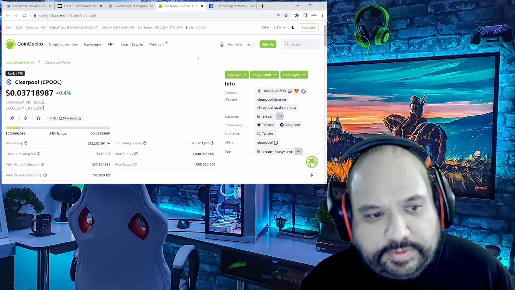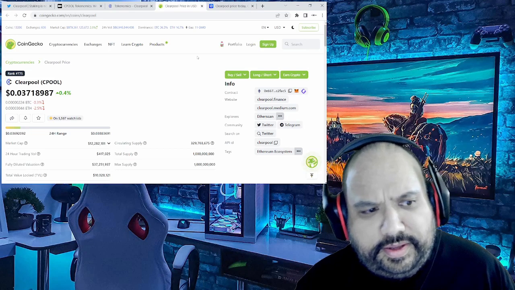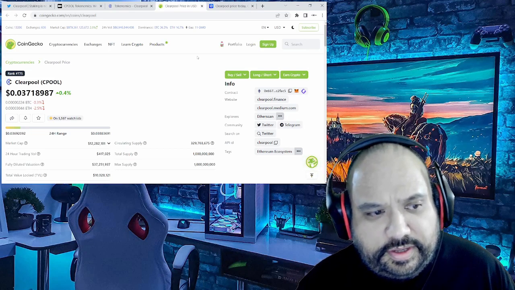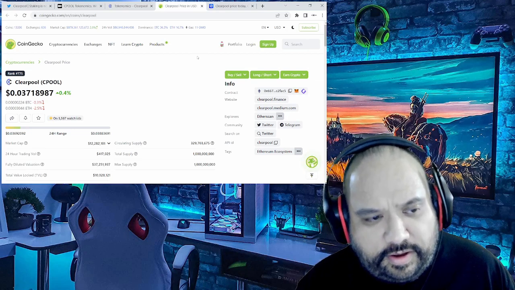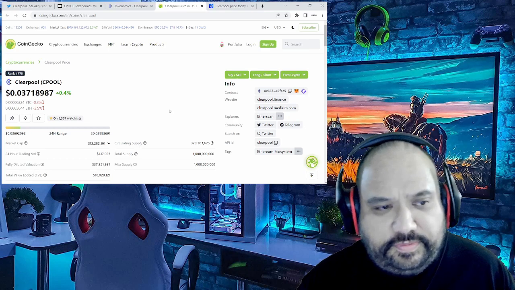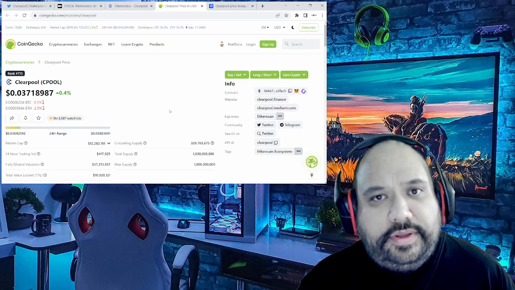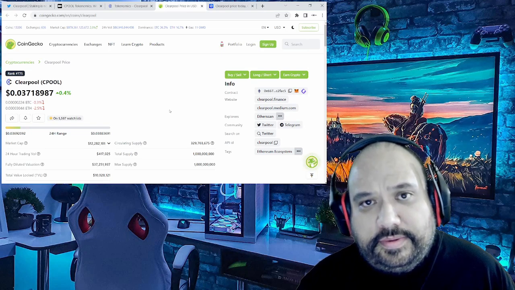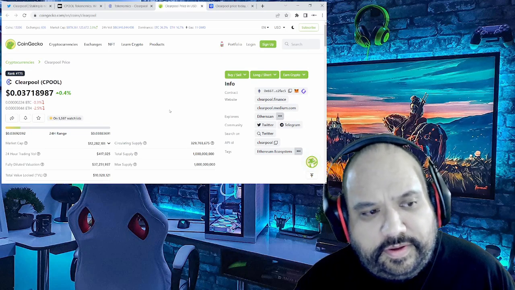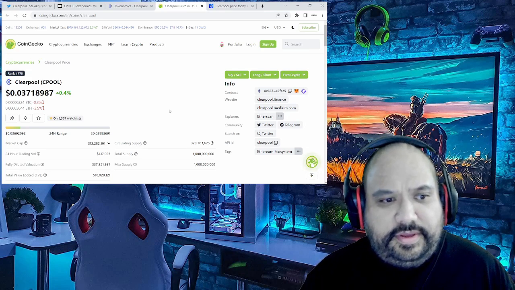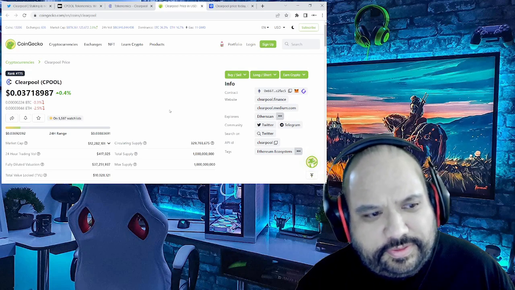Clearpool, I think, is an absolute steal at this point, sitting at a little below 4 cents. Again, that's below the initial DAO offering that they originally had. Let's face it, if you happen to be new to Clearpool, when this was first released, post the IDO of 4 cents, even on that CMC listing, it was roughly about 38, 39 cents.